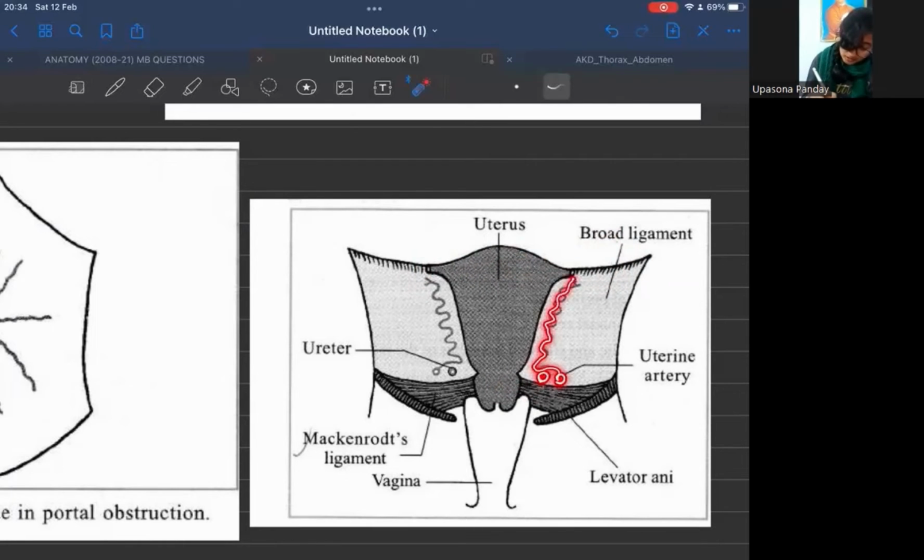Now, when this cervix tilts to the left, this comes more approximated to our ureter, and if there is any malignant growth in the cervix, that will lead to compression of the ureter. So left ureter is more prone to injury in case of cancer cervix. Okay.